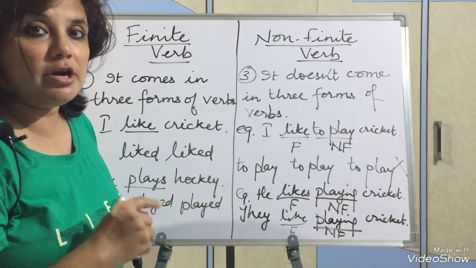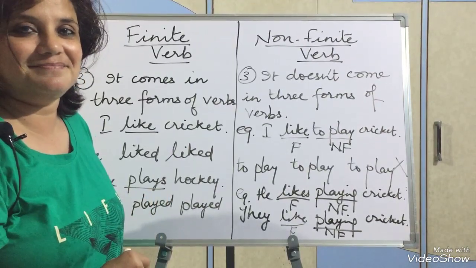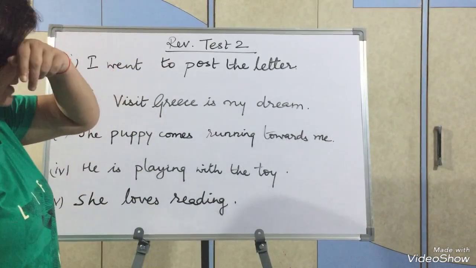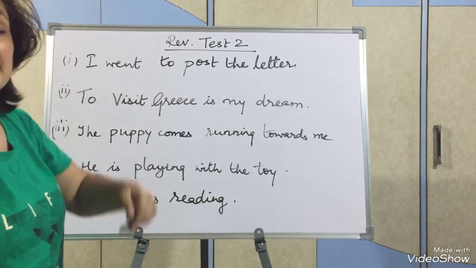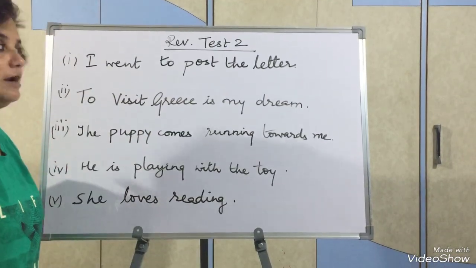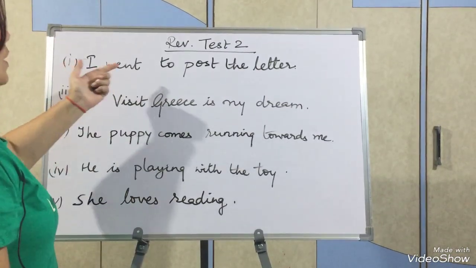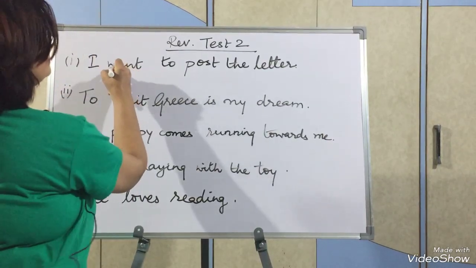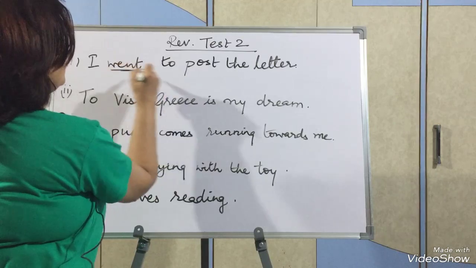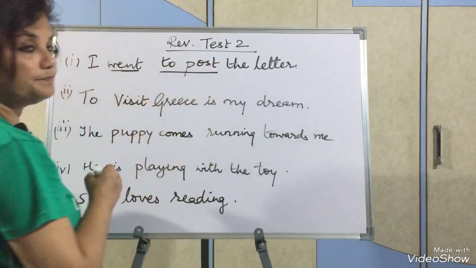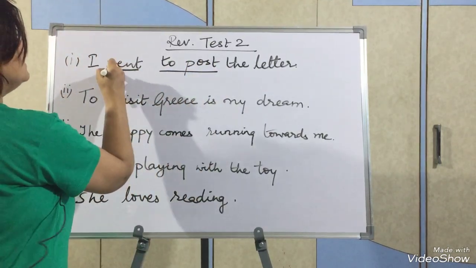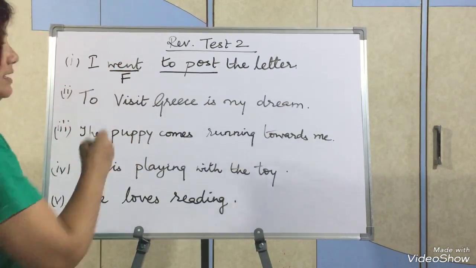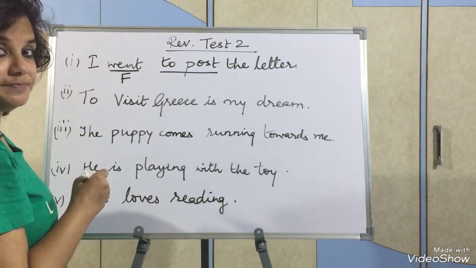Now I will take your revision test. So children, this revision test based on finite and non-finite verbs I have prepared for you. I went to post the letter. Okay. So here there are two verbs, went and to post. Now, went is which verb? It is a finite verb. Why is it a finite verb? Again, because it has a subject.